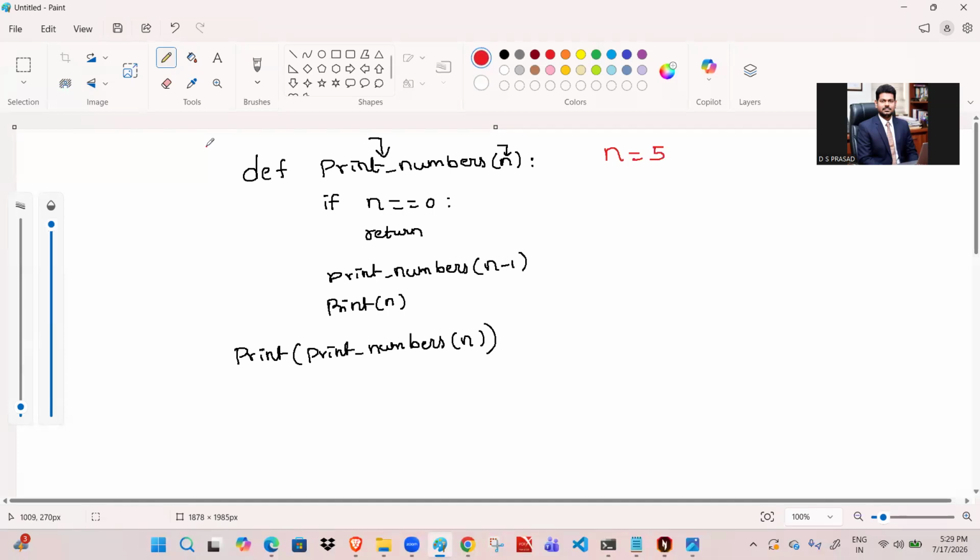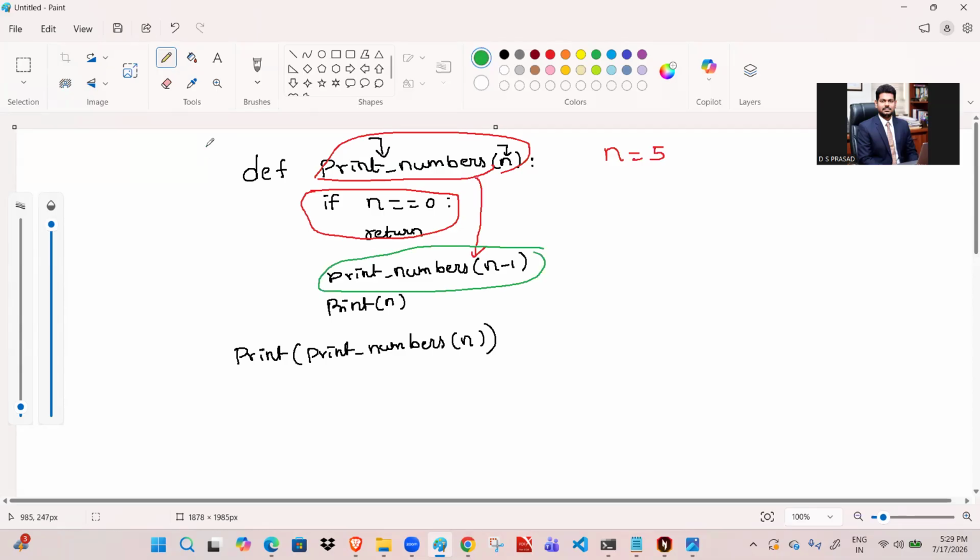Whenever I enter the number 5, see that this is the base case. From the definition point of view, it is a programming technique in which a function calls itself. See that print_numbers is calling itself here. But it solves a smaller problem, the n minus 1 version of the same problem, until a stopping condition where n is equal to 0 and we stop. This is called recursion.